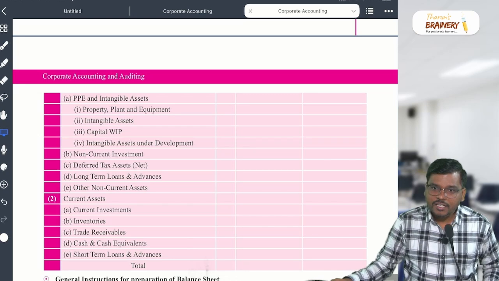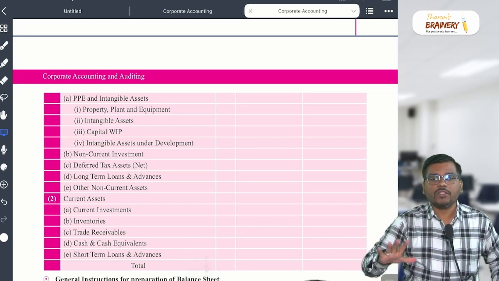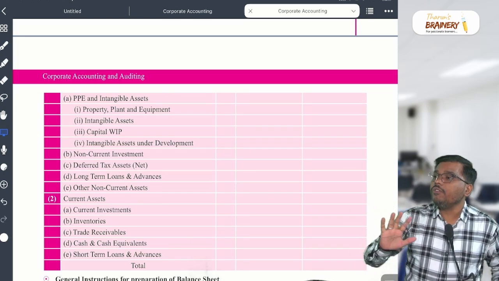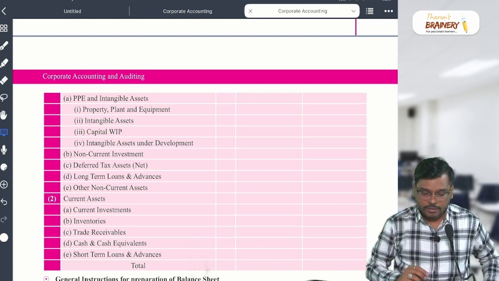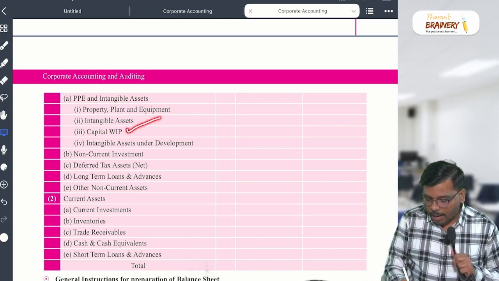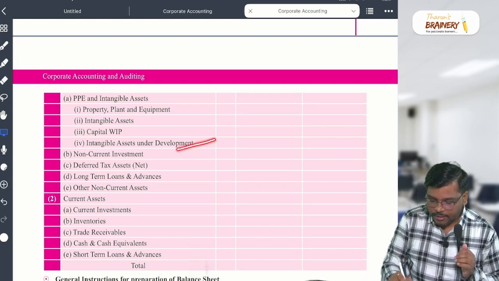Are you getting my point? Yes or no? And that's why, my dear students, self-generated assets, goodwill like this, we never ever record in the books of account. Okay. Sir, what is capital work in progress and intangible asset under development?